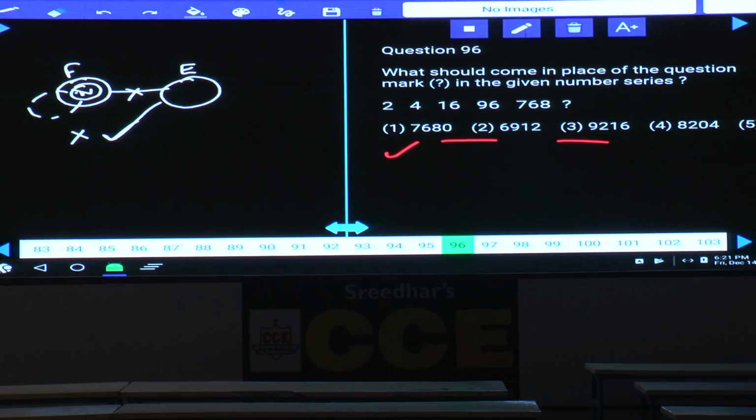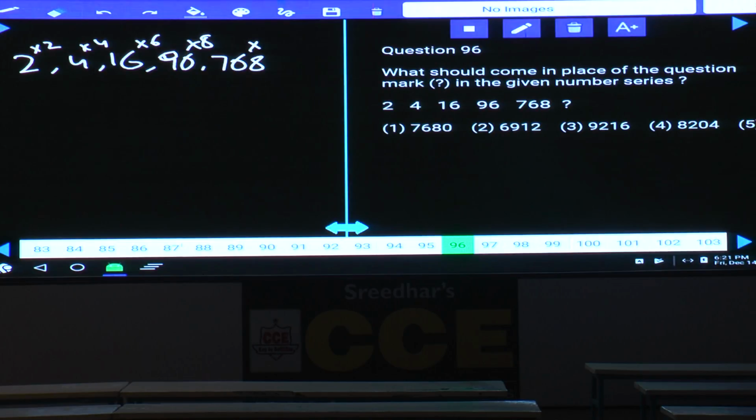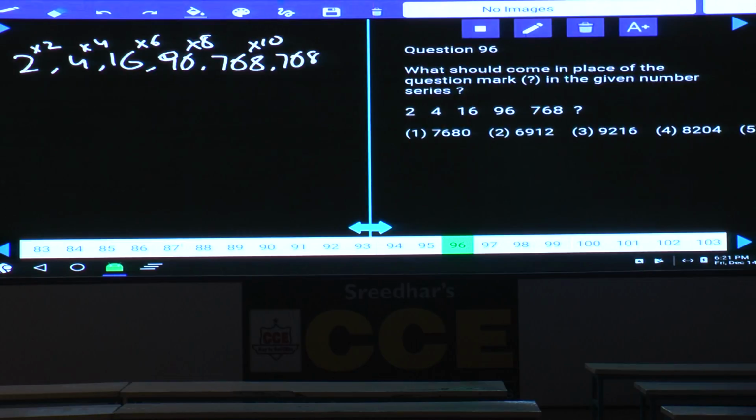Now 2, 4, 16, 96, blank, 7680. Now if you observe here, the numbers are increasing at a very fast rate. It must be under which category? It must be under product. Now 2 into 2 is 4, and 4 into 4 is 16, and 16 into 6 is 96, and 96 into 8 is 768, and 768 into 10, that is 7680. Then what is your answer here? 7680, that is choice 1.